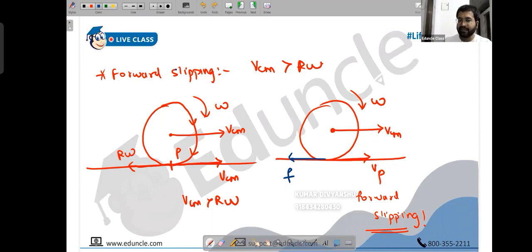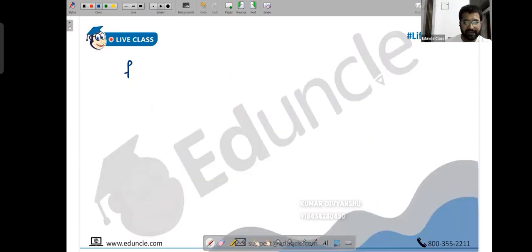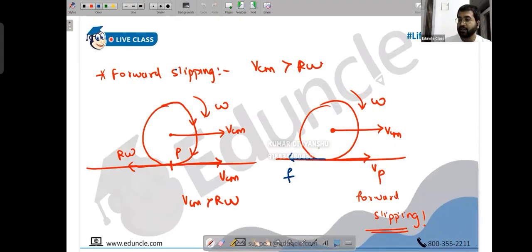So people, F is against Vcm. F is in the opposite direction of Vcm, so it is going to reduce Vcm. Do you agree with this or not? I repeat, F is in the backward direction. So don't you think it will reduce the value of Vcm? Yes, sir. Okay? That's it. So what we will say is F will decrease Vcm. That's important.